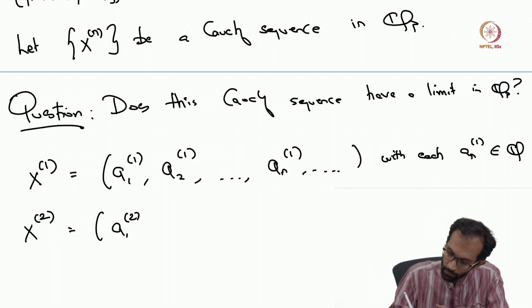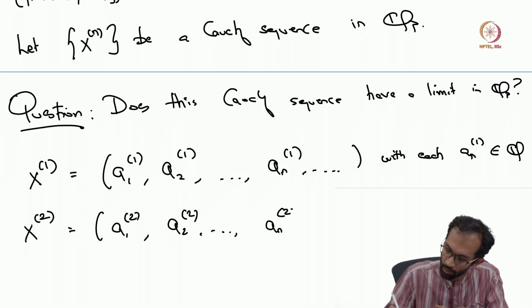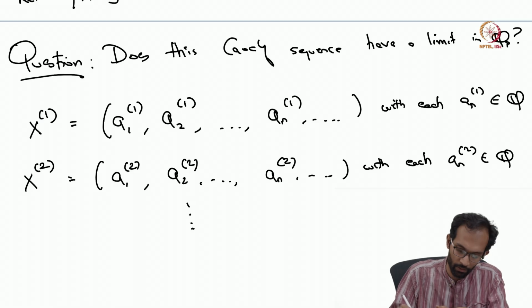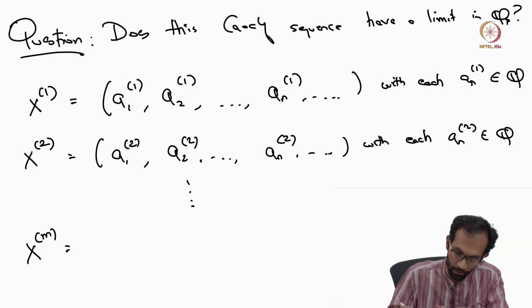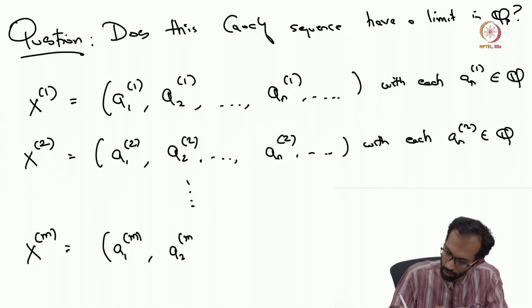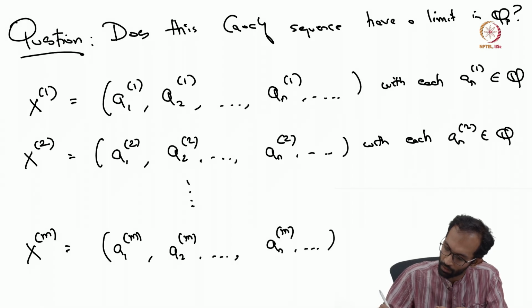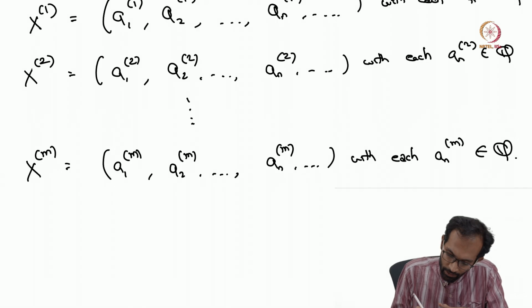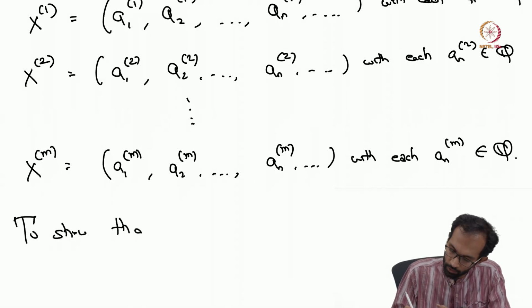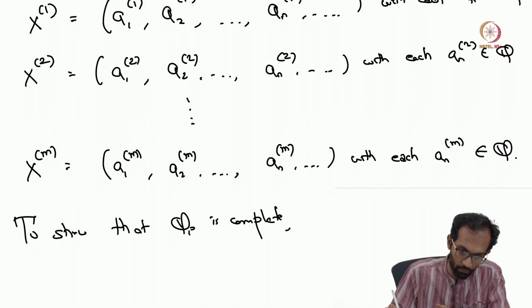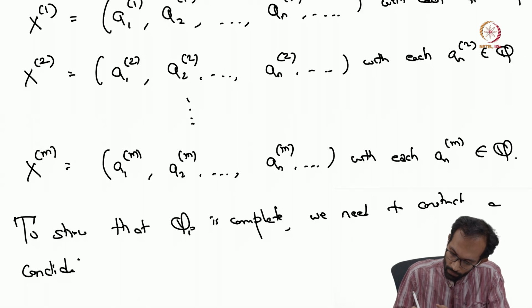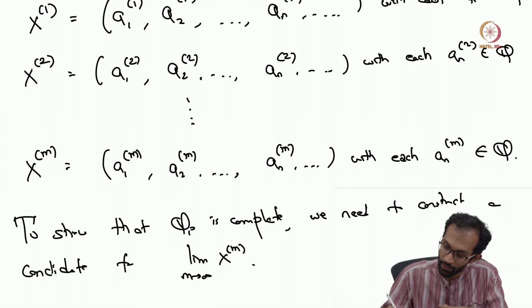So you have a_{12}, a_{22}, a_{n2}, and so on and so forth, again with each term a_{n2} belonging to Q. If you look at the arbitrary, let's say the m-th term, you have a_{1m}, a_{2m}, and so on and so forth, with each a_{nm} belonging to Q. Okay, and again, to show that Qp is complete, we need to construct a candidate for this limit as m goes to infinity of this Cauchy sequence x_m, and so this candidate has to be a Cauchy sequence itself.